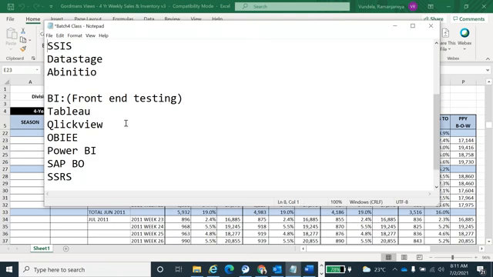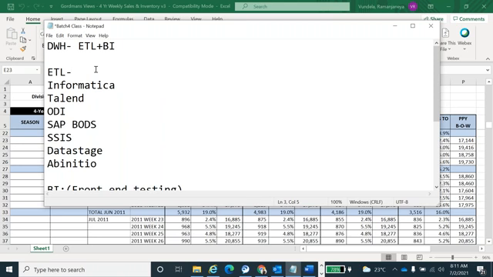Okay, and coming to ETL testing, this is a back end validation. We are doing the back end. The business doesn't know what we are doing in the back end, but in data warehousing the heart of the tool is the ETL only. They are going to implement all those things. What are the logics or transformations?